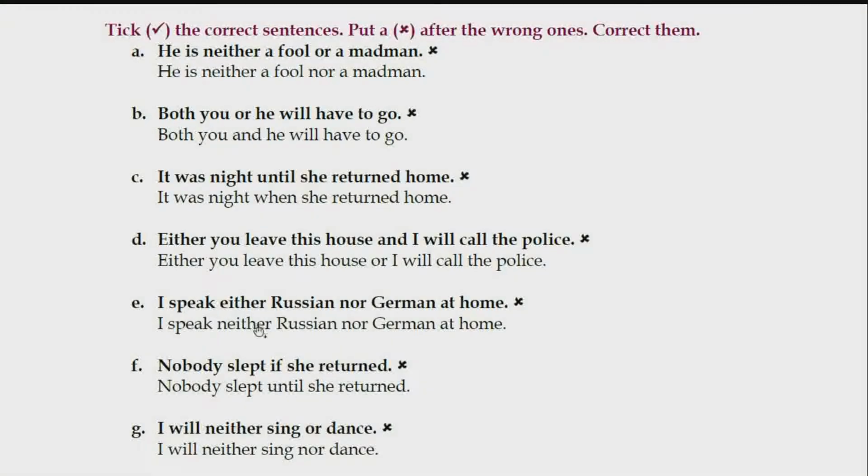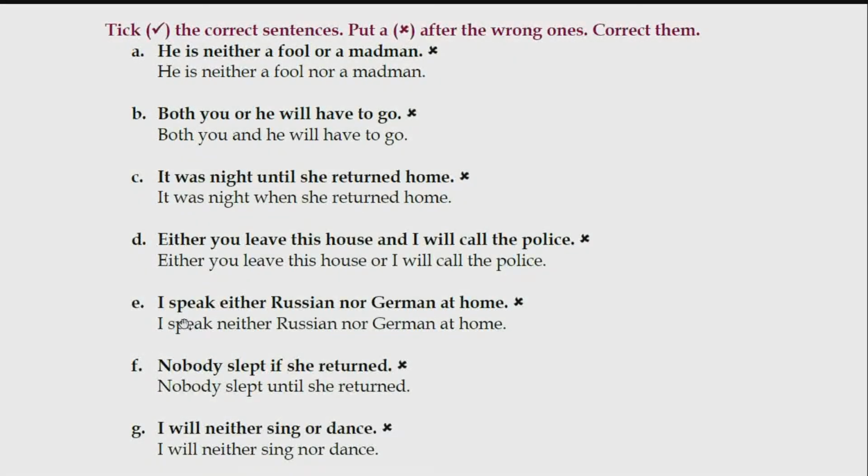I speak neither Russian nor German at home. You may be thinking that I told you earlier in this sentence that we will be taking the first part as the correct one and we will be rectifying or correcting the mistake in the second part.